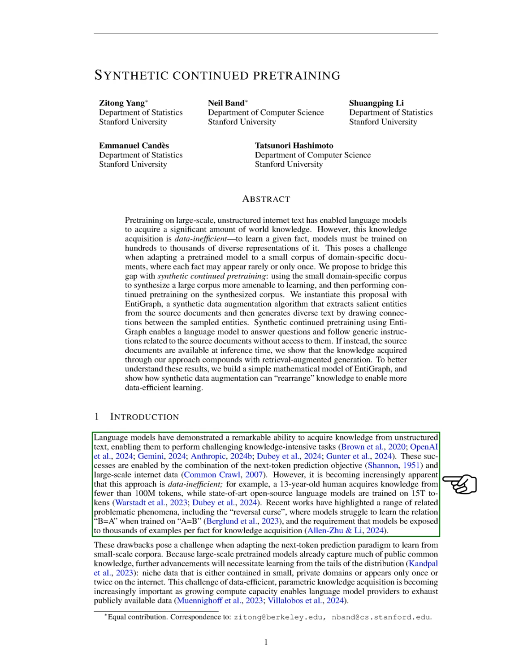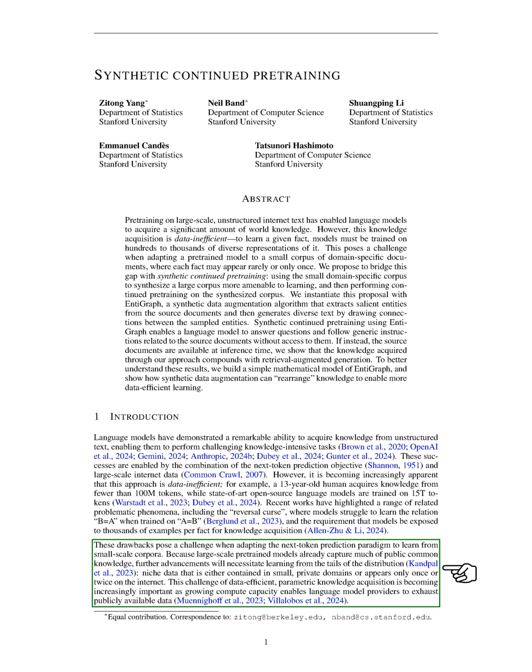For instance, a 13-year-old human learns from less than 100 million words, while top open-source models are trained on 15 trillion words. We also note issues like the reversal curse, where models find it hard to learn relationships when the training data is presented in a reversed manner, and the need for models to see thousands of examples for each fact to learn effectively. These challenges make it difficult to adapt the next word prediction method for smaller datasets.